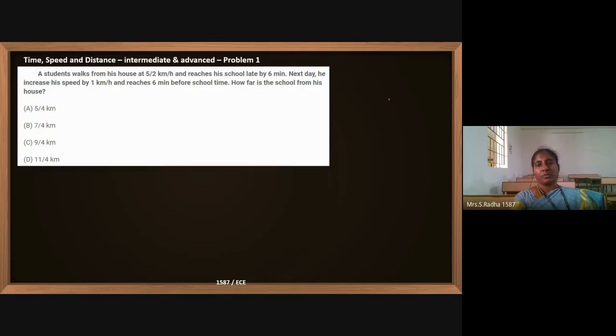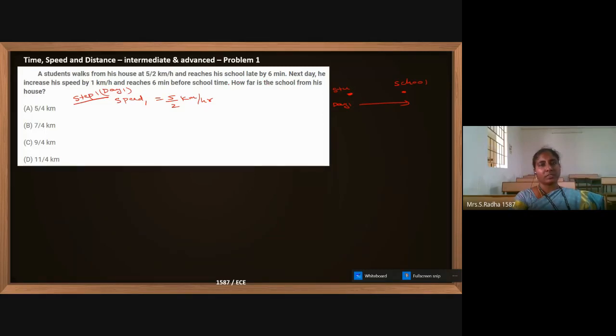Okay. Now what is happening here? A student is walking, and this is the school and the student. Day one, he is walking with a speed of, okay. So now I will take step 1 or case 1. His speed in case 1, first day, is 5 by 2 kilometer per hour.